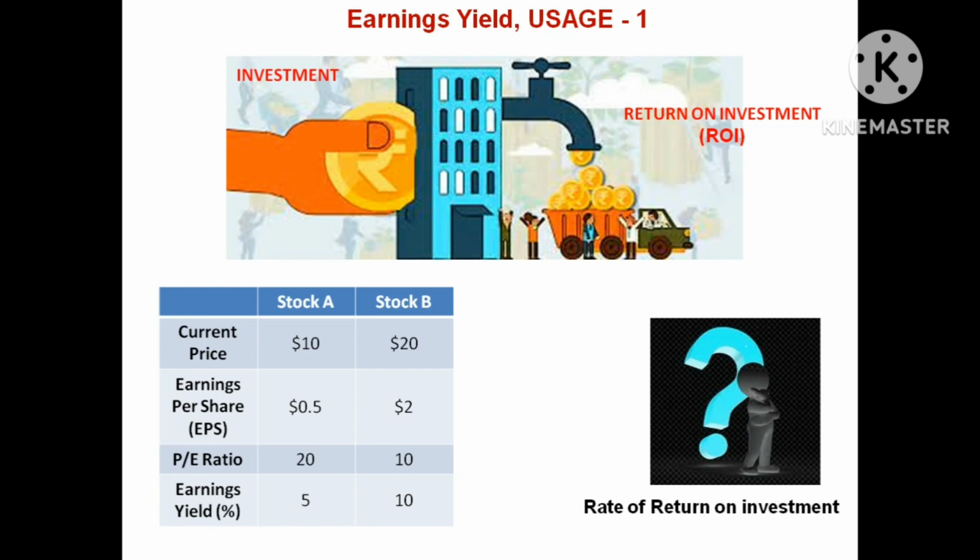If I want to compare a stock with some other bonds, then this earnings yield will be helpful. Suppose bonds are giving a 6% earnings yield or return on investment over the same tenure, I can prefer bonds over stock A. Sometimes the return on investment or earnings yield showing 10% for stock B will include the dividends of that company. But currently, we don't bother about any dividends or anything given by the company. We will look into the final earning on the investment. That time, this earnings yield will be very helpful for us.